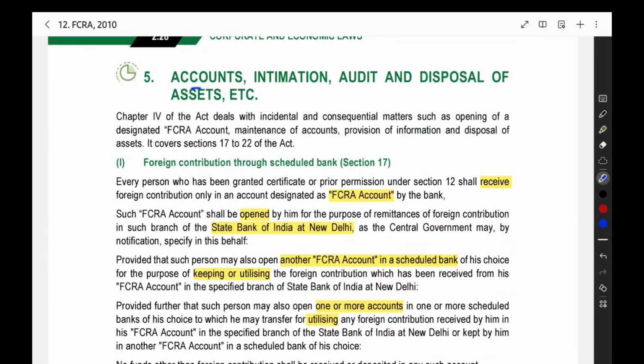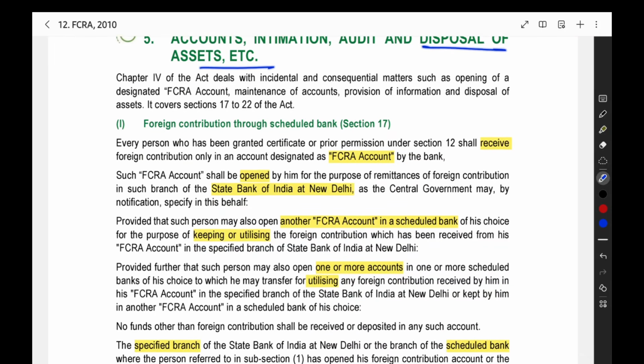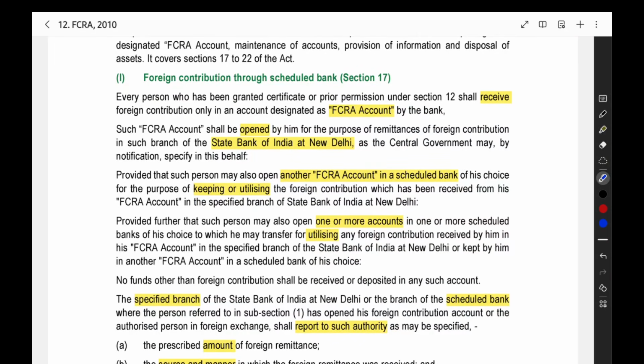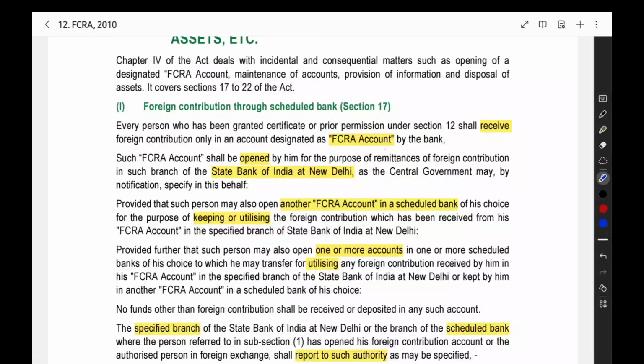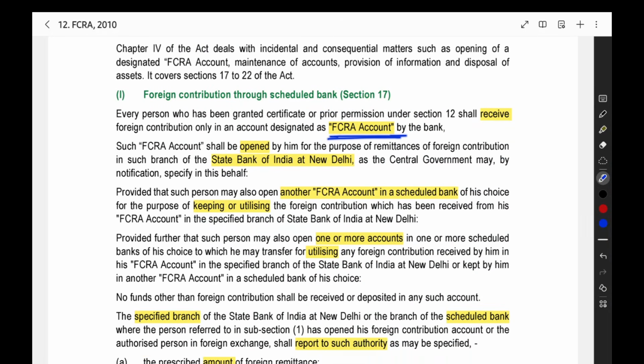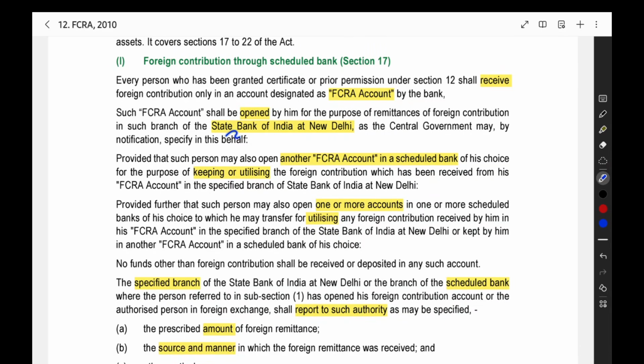Now the next topic is accounts, intimation, audit, and disposal of assets. What accounts you need to maintain, what intimation you have to give to the central government, when an audit will happen for the organization, and what will happen to the assets. Whenever you receive foreign contribution, you have to receive it through an FCRA account. This we already saw earlier. When you make the application itself, you should have an FCRA account. You should open that FCRA account in the State Bank of India, New Delhi, at the branch in Sansad Marg.